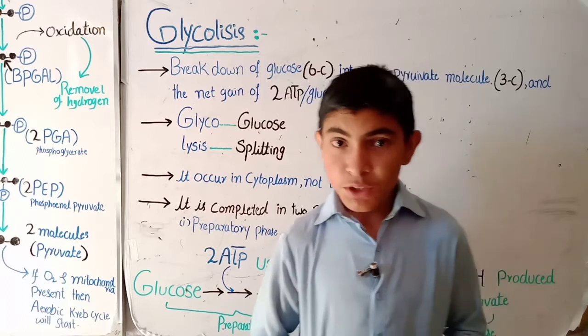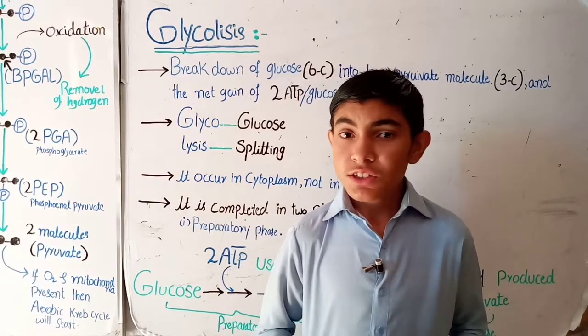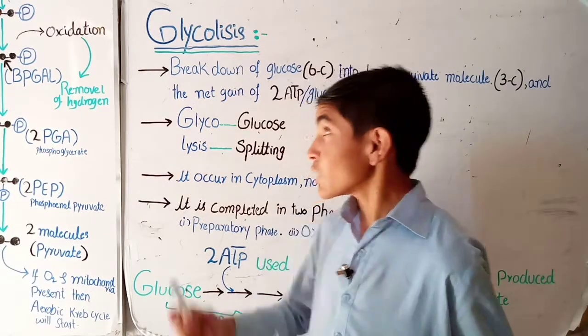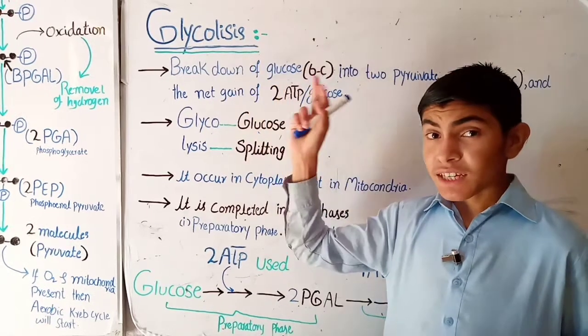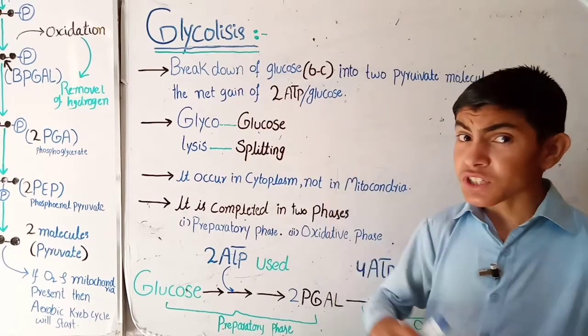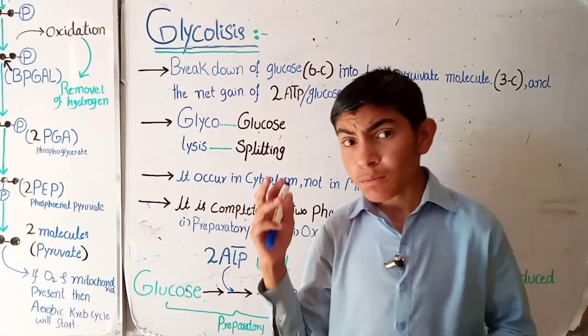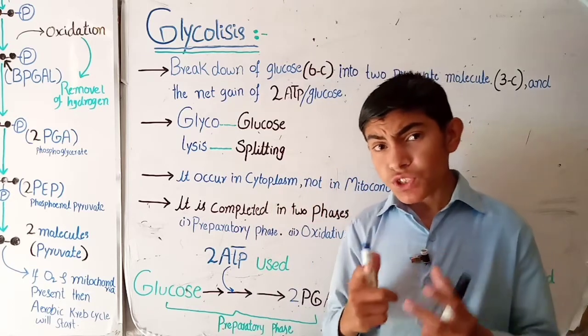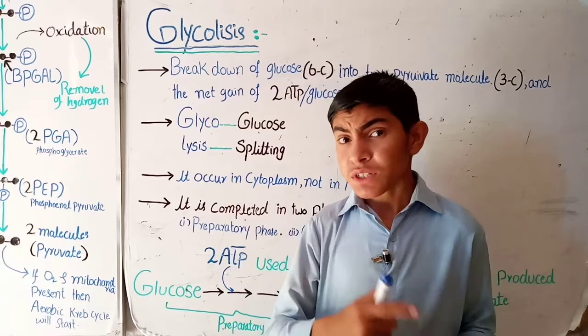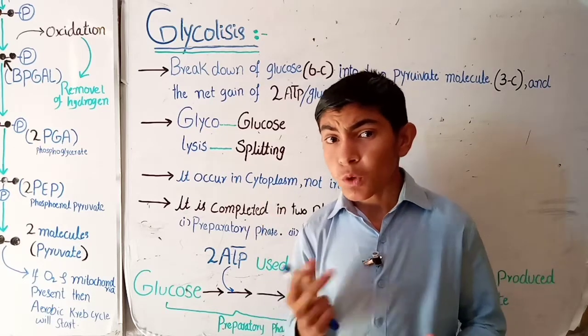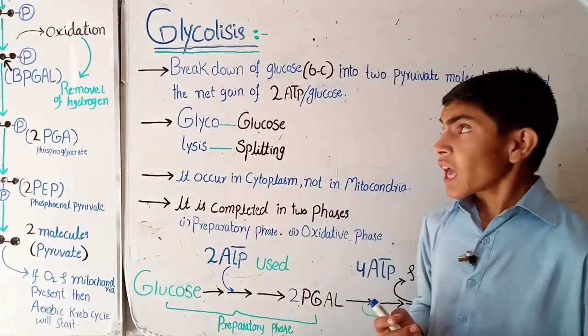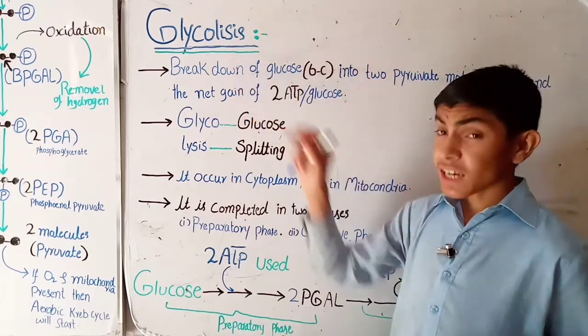Assalamu alaikum. Welcome back to another biology lecture. In this lecture, we will talk about glycolysis, the first step of cellular respiration. In the previous lecture, we talked about cellular respiration, in which we studied the types of cellular respiration, aerobic and anaerobic respiration. And in this lecture, we will talk about glycolysis.